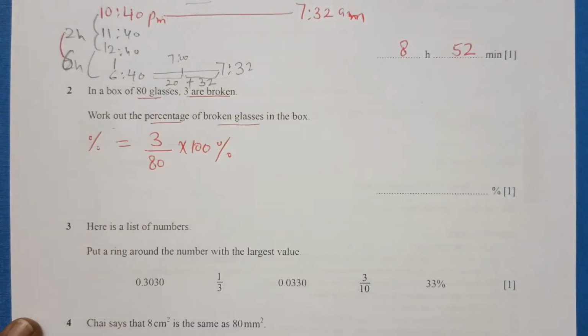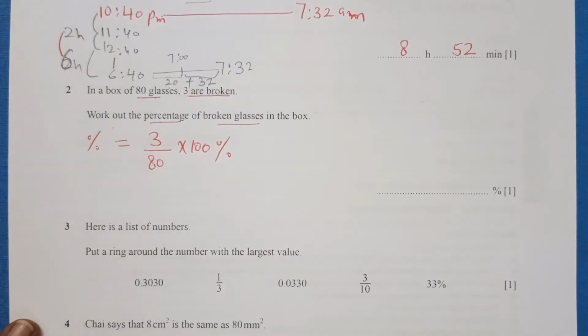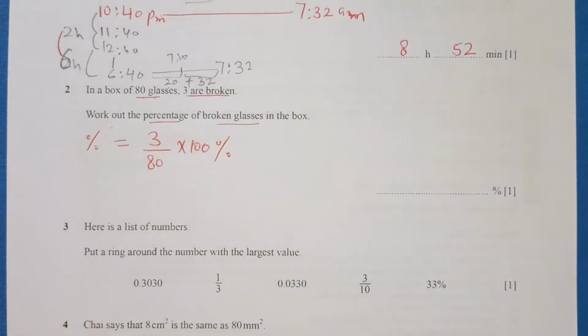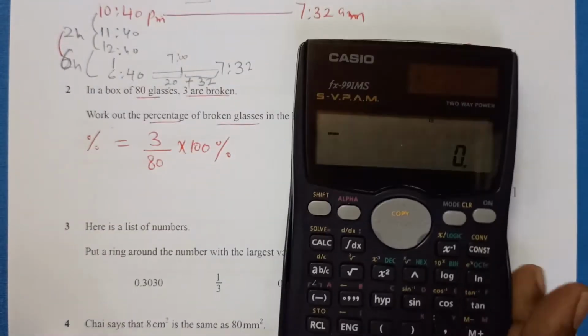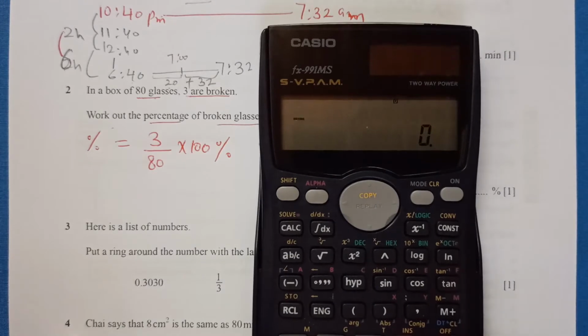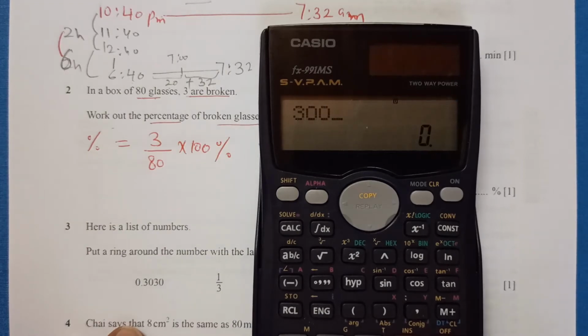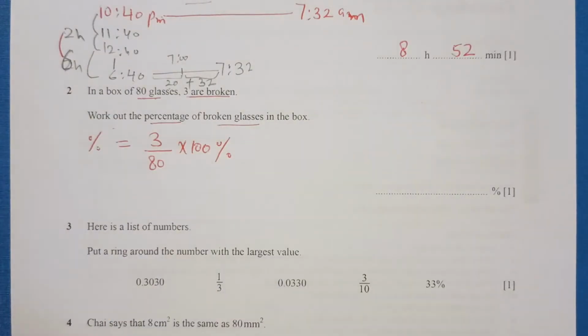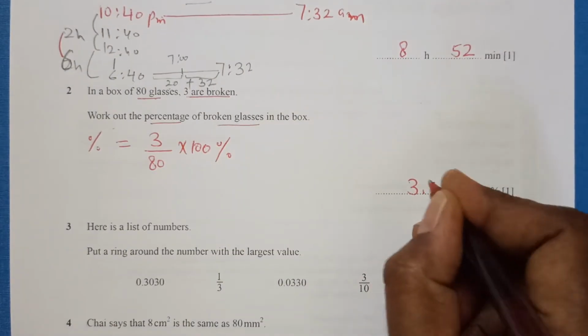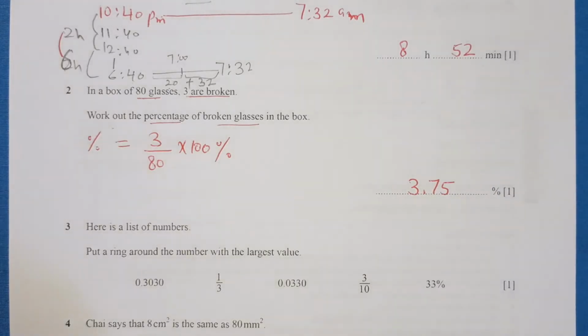If you calculate this with the calculator, 3 times 100 is 300, divided by 80, it is 3.75. So our answer is 3.75.